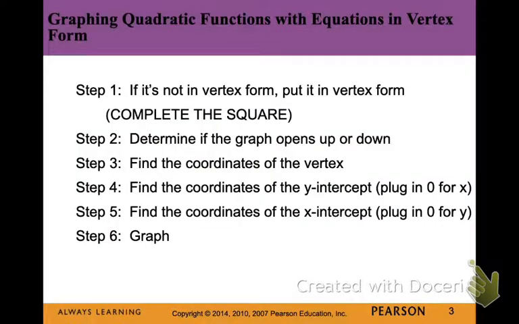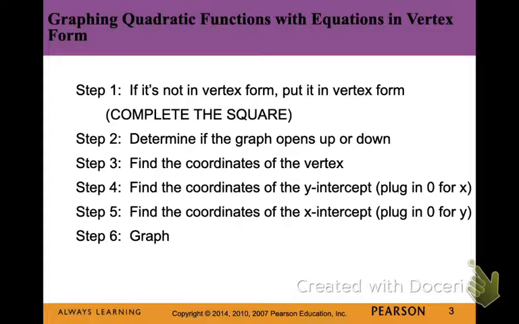So let's talk about how to graph functions of equations in vertex form. Step 1: if it's not in vertex form, you can put it into vertex form by completing the square. Step 2, determine if the graph opens up or down. Step 3, find the coordinates of the vertex. Step 4, find the coordinates of the y-intercept by plugging in 0 for x.